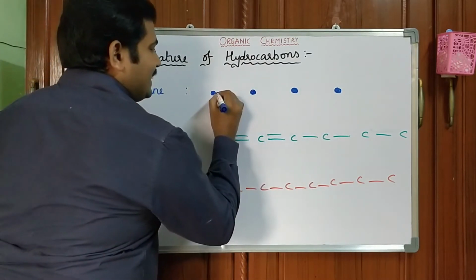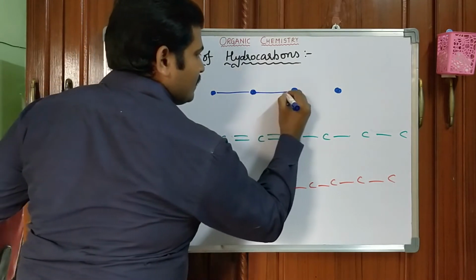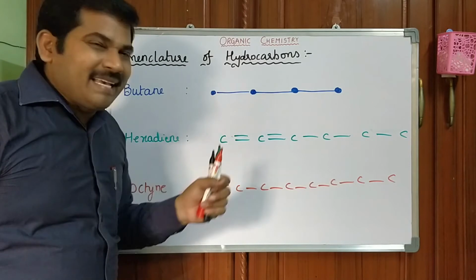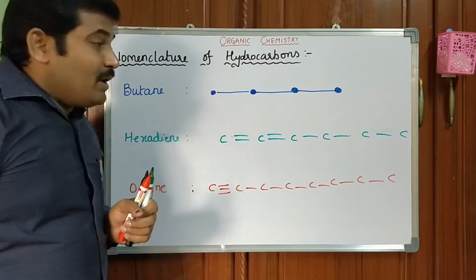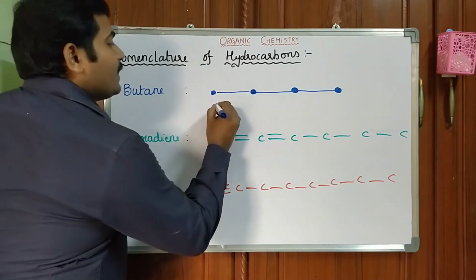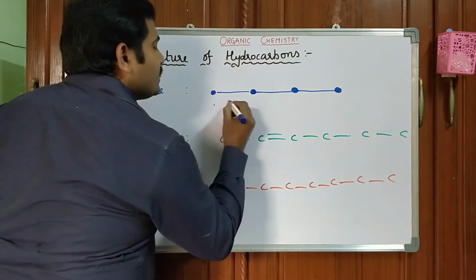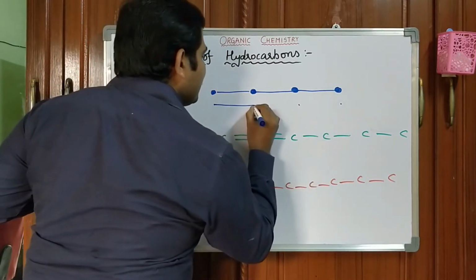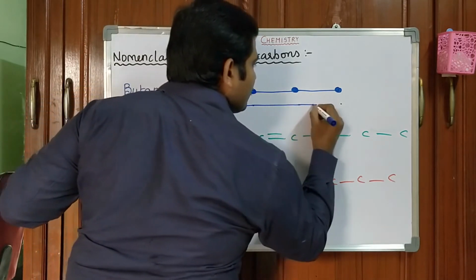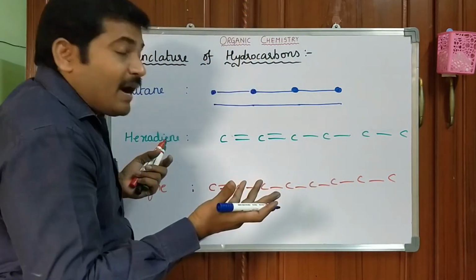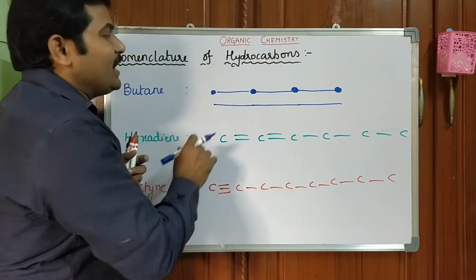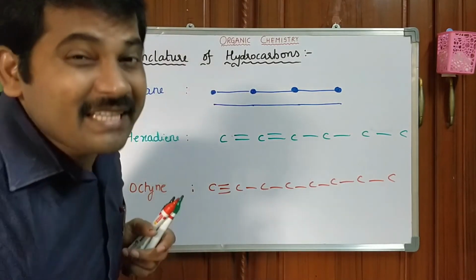Okay, between them you have to keep the single bond. Actually, for example, if I keep small dots and draw the single bond between them, we cannot identify where the dots are. That's the reason you have to keep the dots in a zigzag manner.